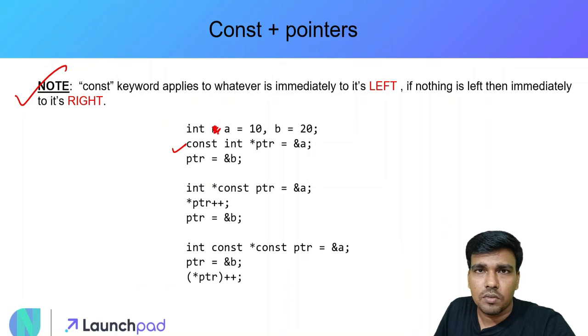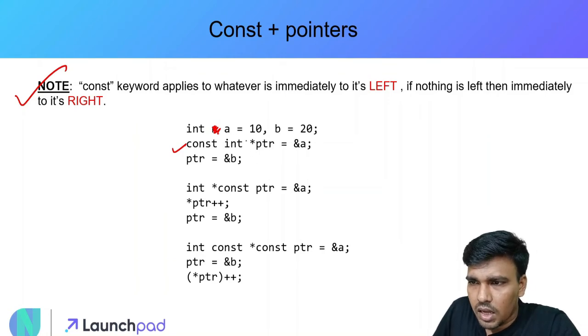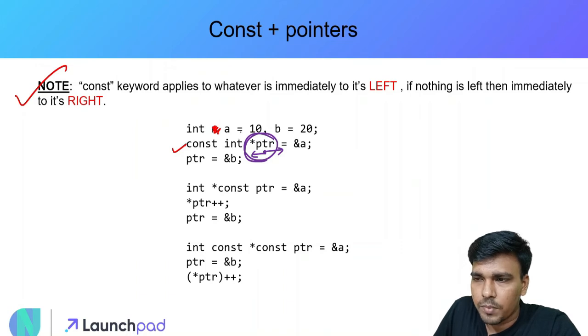This is just an extension with the previous complex declarations. यहाँ पे हम constant keyword को भी accommodate कर रहे हैं. Let's try to decode this thing. Idea क्या है पहले तो समझते हैं. Again the idea is very simple. We'll start with the variable name. So ptr, right में कुछ भी नहीं है. We'll go towards the left now. So ptr is a pointer. So this indicates that ptr is a pointer of type integer. But क्या simple integer है? Let's try to understand that.